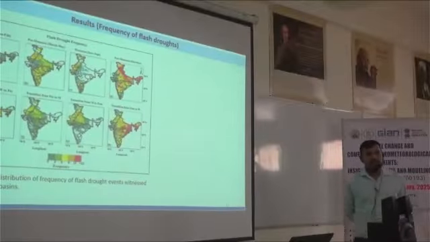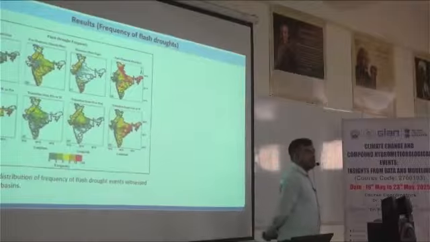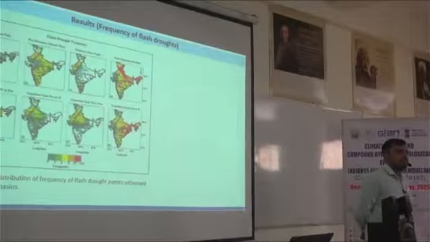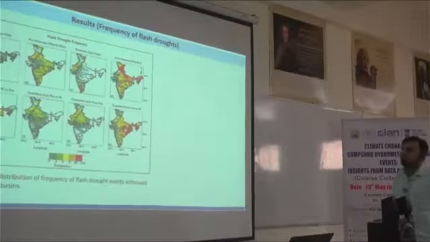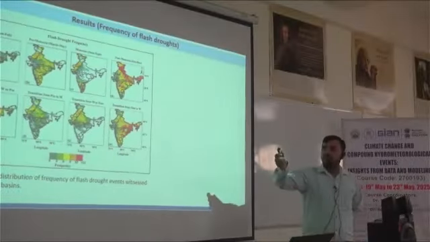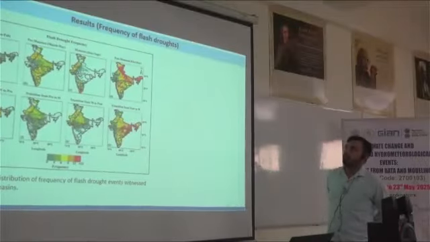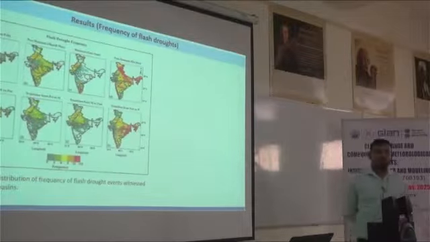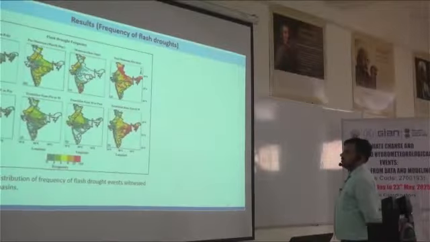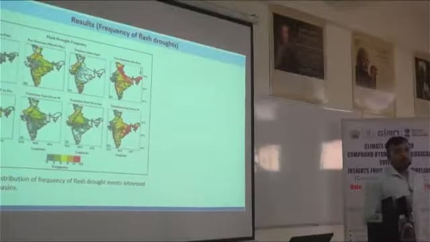If an event starts in one particular season and terminates in another season, we have declared a transition season for that, and that event is considered in the transition season rather than any of the particular seasons defined by the IMD. So there are 4 seasons defined by IMD, and we have defined 4 different transition seasons. That is the transition from winter to pre-monsoon, pre-monsoon to monsoon, monsoon to post-monsoon, and post-monsoon to winter. So in total we have 4 by IMD and 4 by us, so in total we have 8 seasons.